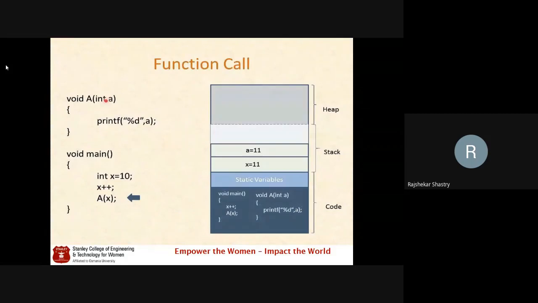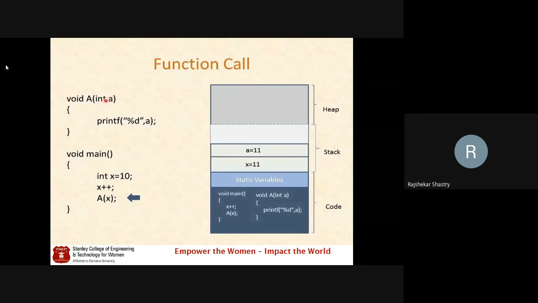So at the bottom, on the right side, in dark or say blue, is the code portion. Whatever object code is taken from secondary memory is going to be stored here in this code portion. We also call it the text portion. So this text portion or code portion will have the object code.